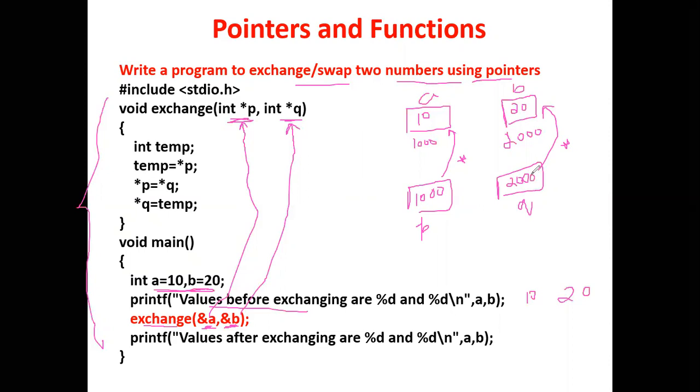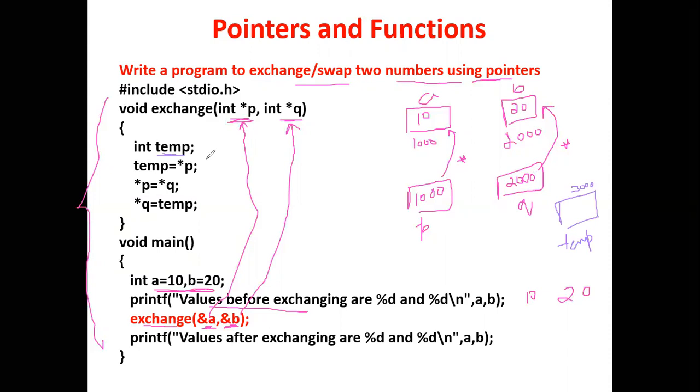Now let's understand how we are exchanging the values of A and B. After exchange, A should have 20 and B should have 10. You have to exchange these two values by using the concept of pointers. We are declaring a temporary variable. This concept is very simple, we have already discussed it. So we are creating a temporary variable temp, and this also will have some address. Let us assume it has address 3000.